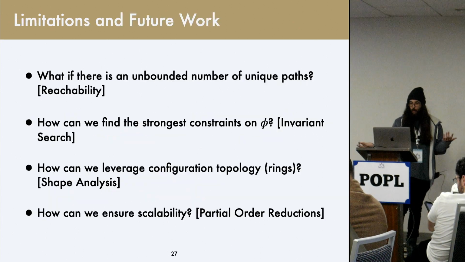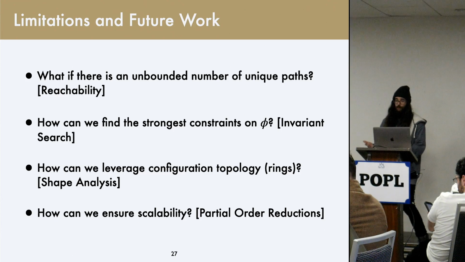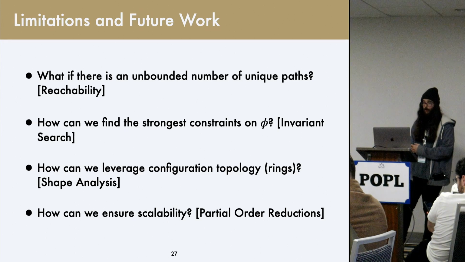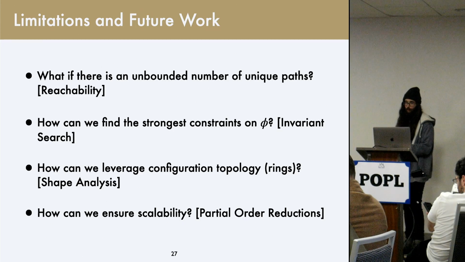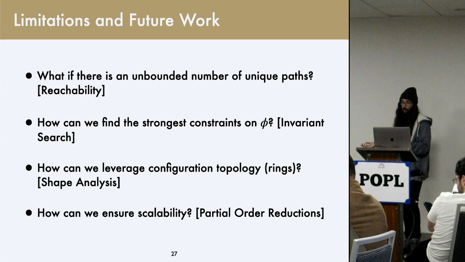But there's still some limitations, and there's some future work to explore in moving in this direction, where if we have a bound number of unique paths, then each of these we have some finite number of summary processes. But what if there's an unbounded number of these? And this can be looked at with some sort of reachability analysis.